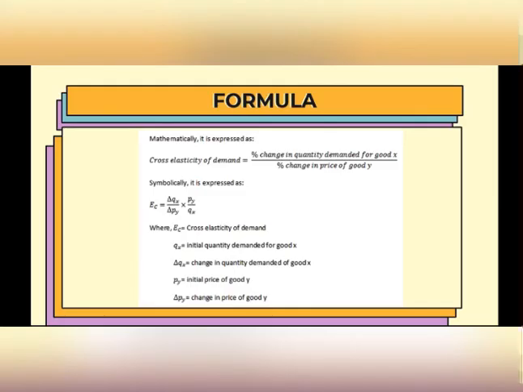So this is the formula on how to calculate the cross price elasticity of demand.